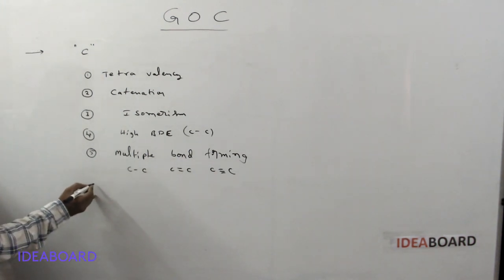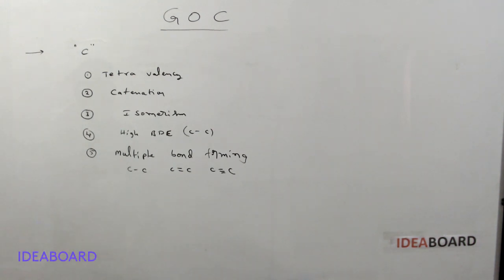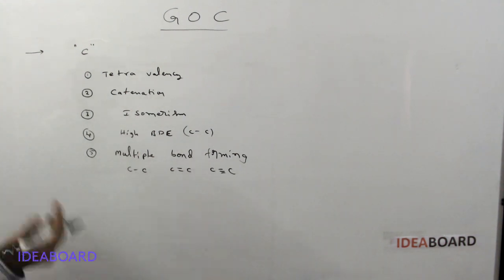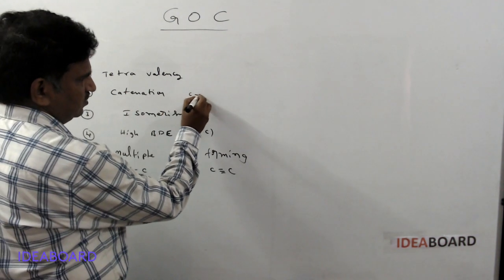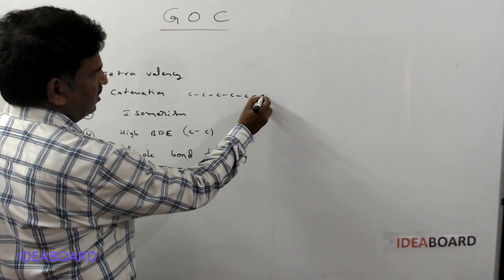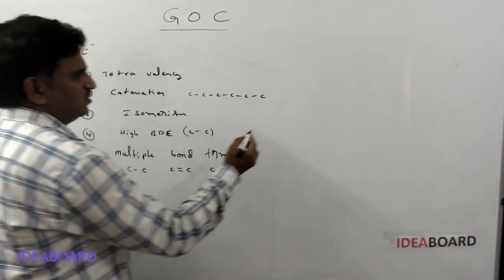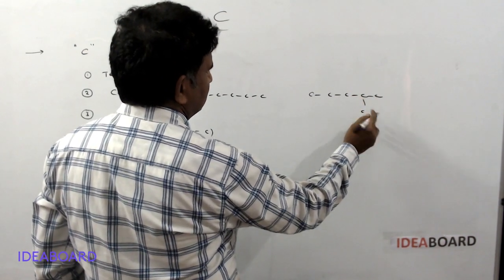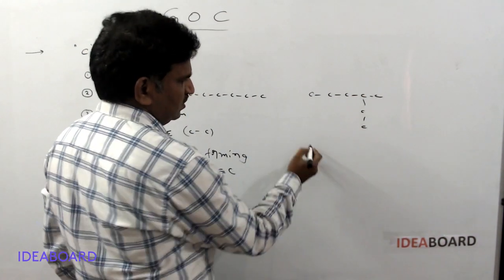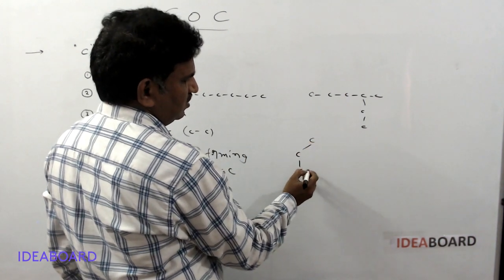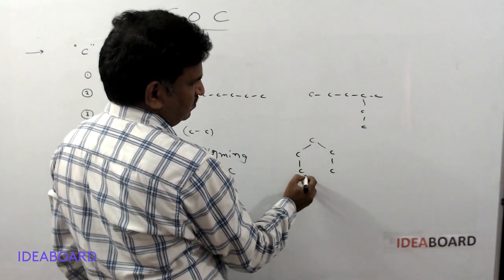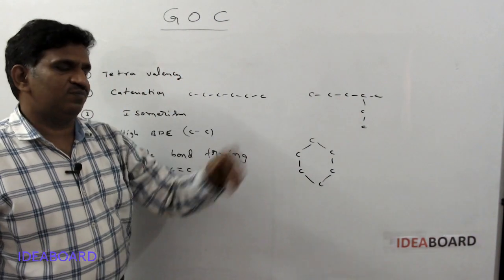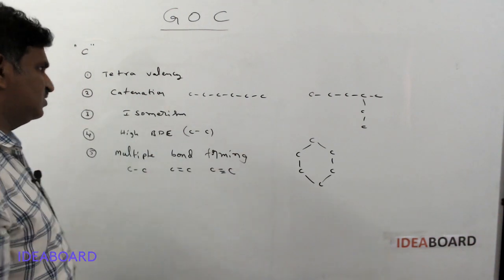And next, catenation tendency means self linkage of identical atoms to form long chains, or to form branched chains, or to form cyclic chains. Here a cyclic chain means like this. This type of self-linkage of identical atoms to form long chains, branched chains or cyclic chains is called catenation tendency.